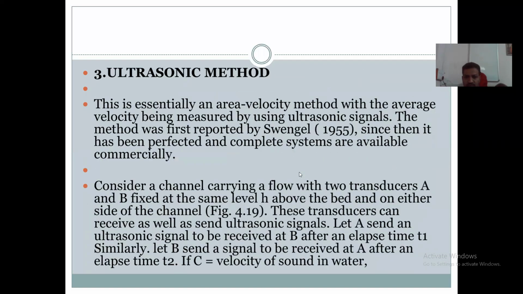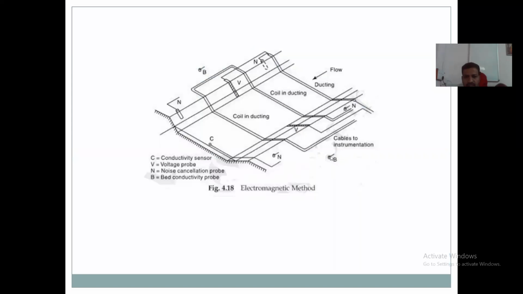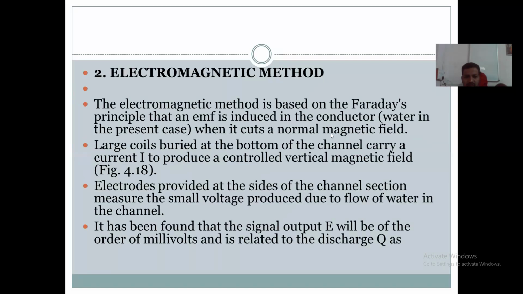These electrodes, provided at the side of the channel, measure the small voltage produced due to the flow of the water in the channel.